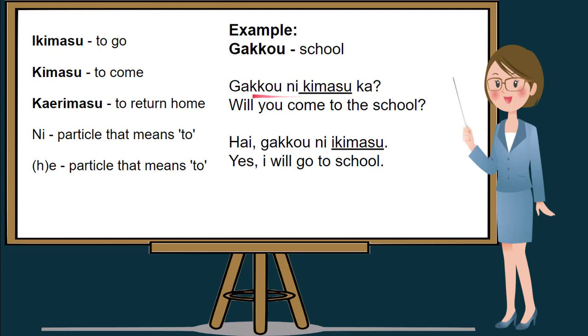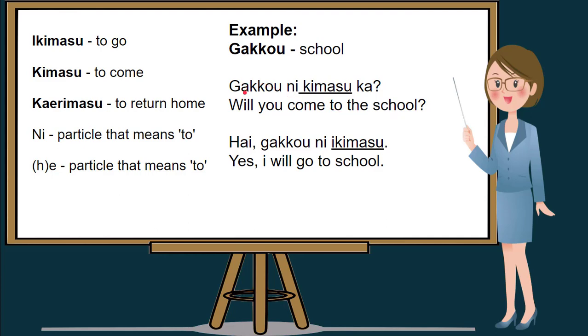Let's read this first example. Gakko ni kimasu ka? Let's repeat. Gakko ni kimasu ka? Because of this particle ka, this sentence is an interrogative sentence. So in English, it means, will you come to the school?